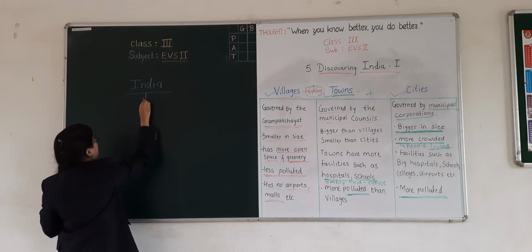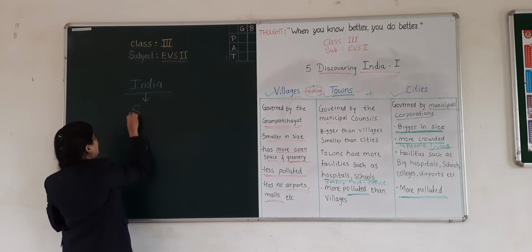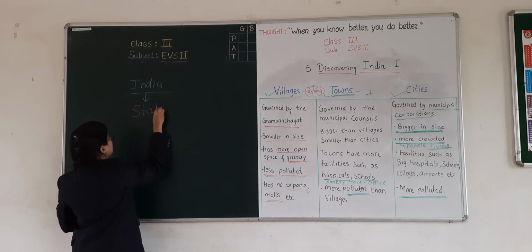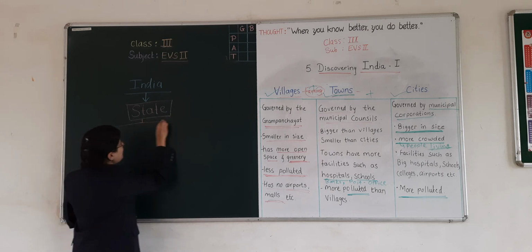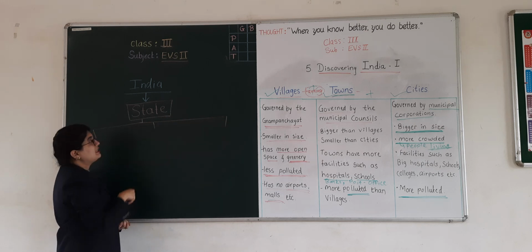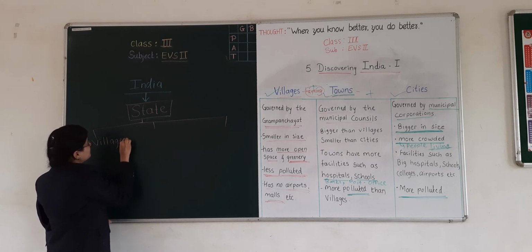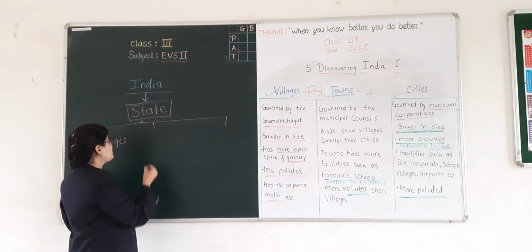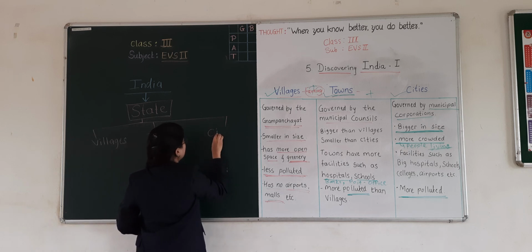India is made up of so many states. Okay, there are different states present in India, and these states are made up of different villages, then towns, and different cities.